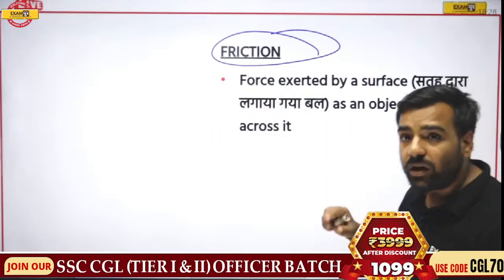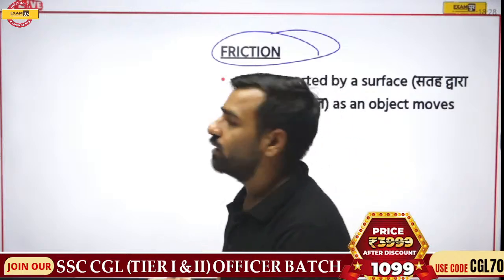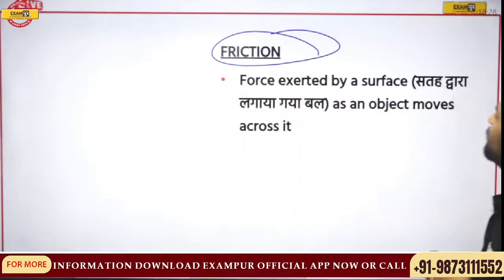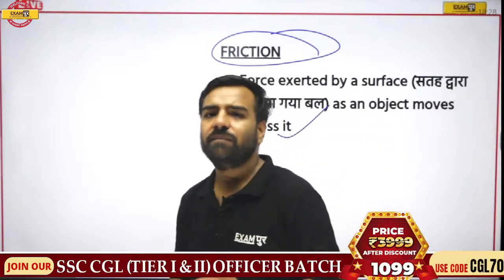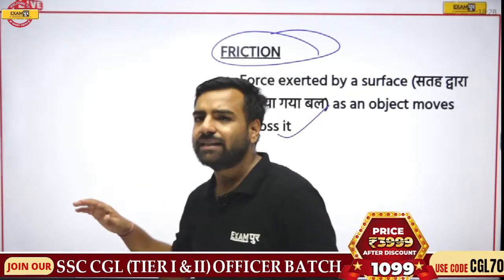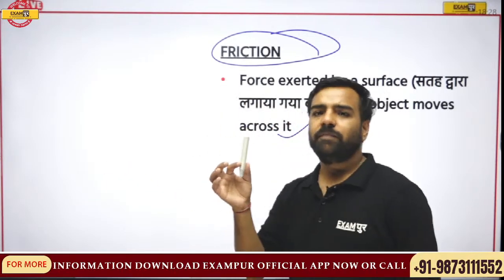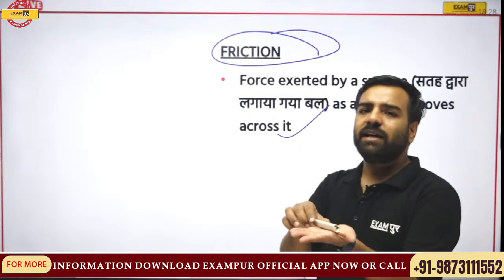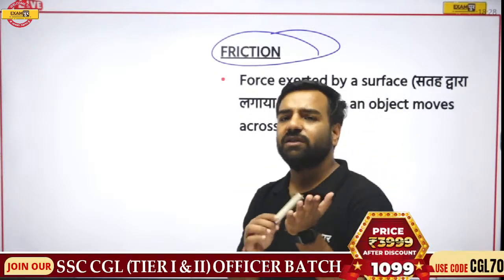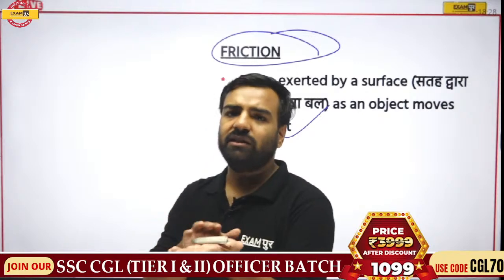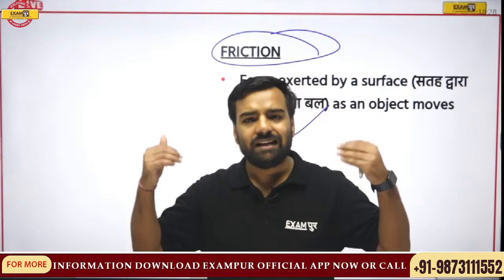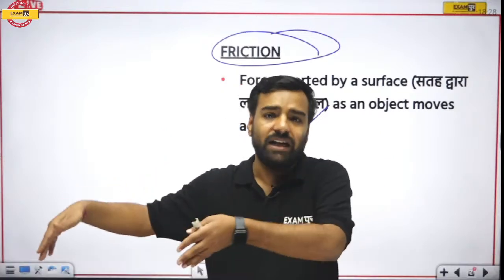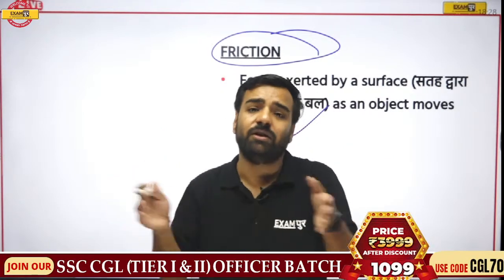Now how? What is it exactly? Let's understand. First of all, the force that is exerted by a surface as an object moves across it is known as friction. Still you must be thinking, sir, what is this? Let us take an example. If I keep this pen on my hand and there is no friction on my hand, this pen will not stay here. Without any friction, I will not be able to stand over here.